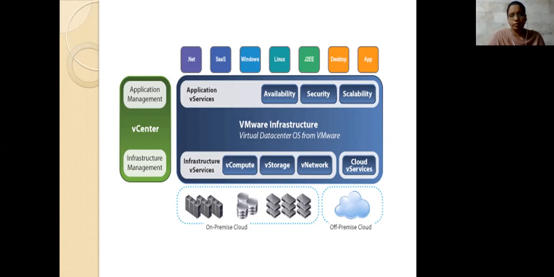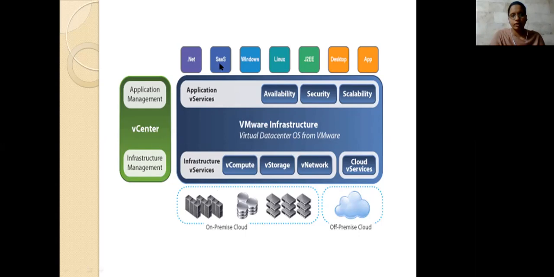Apart from these, we are also using some clouds here, which are underneath. I'm using representations of an on-premise cloud and then an off-premise cloud. On the premises it supports things like disk storage, or if you are using any SAN, and then servers or anything else included on the premises. If you provide the off-premises cloud, you can use any type of thing, such as storage, RAID levels, or anything, included here.